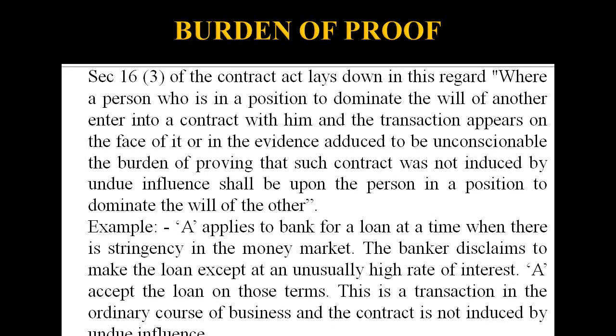An example: A is a person who applies to a bank for a loan at a time of stringency in the money market. The banker also explains the high rate of interest, but A accepts the loan on those terms. So this is the ordinary course of business. In this, the banker has not induced by undue influence.